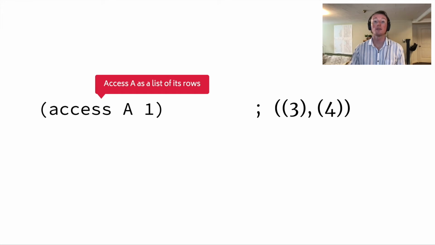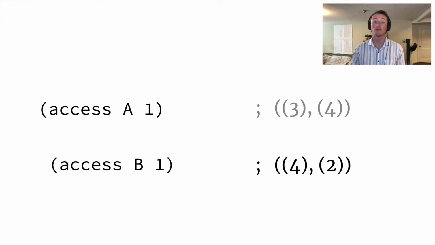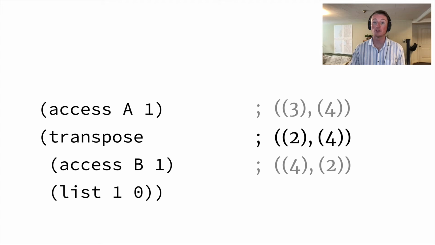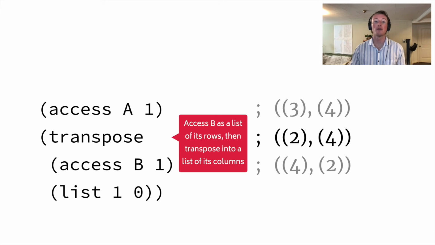Next, we must access B as a list of its columns. Accessing B at dimension 1, however, gives a list of B's rows. Thus, we employ transpose, which we call an access pattern transformer in Glenside. Given an access pattern and a list of integers, transpose reorders the dimensions of the access pattern. In this case, we simply swap the dimensions of the access pattern, giving us a 2-length vector of 4-length vectors, or a list of B's columns.